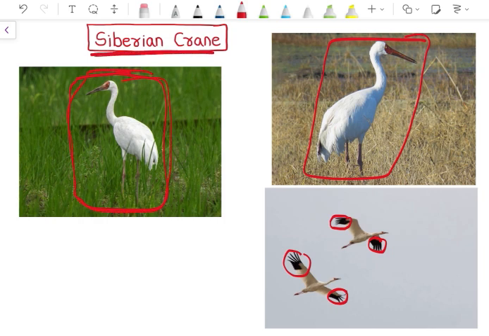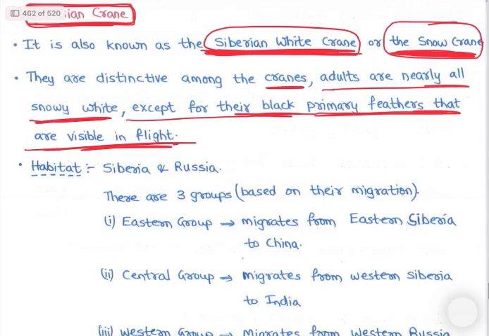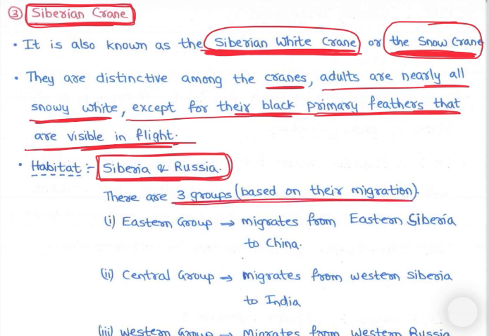So that is Siberian crane which is critically endangered, right? अब critically endangered क्यों है, क्या है, that we will be discussing. See, Siberian crane habitat is Siberia and Russia में, right? Then there are three groups based on their migration. There is eastern group migrates from eastern Siberia to China जाएगा. जैसे विंटर आते हैं, these are migratory species, right? So अब विंटर में साइबेरिया एंड रशिया में कोल्ड टेम्परेचर से उधर नहीं रह सकते. So in winters they migrate.